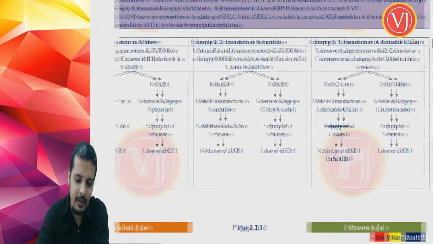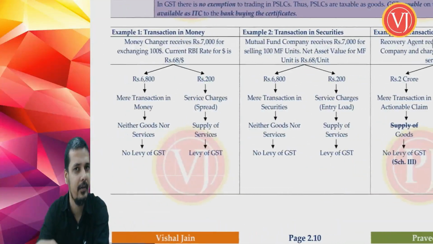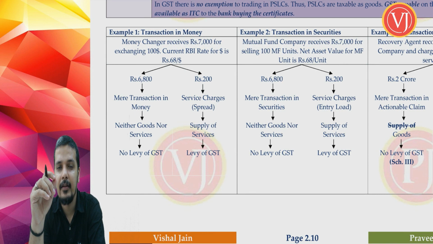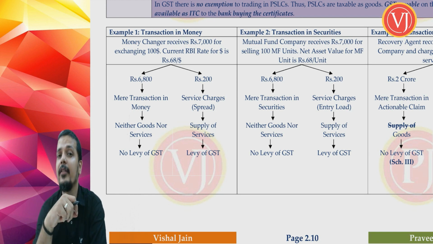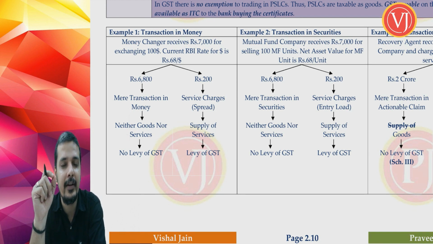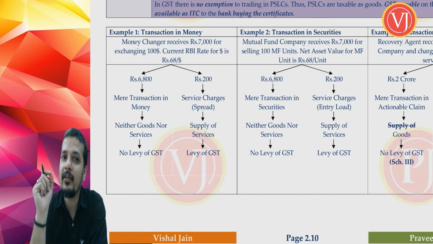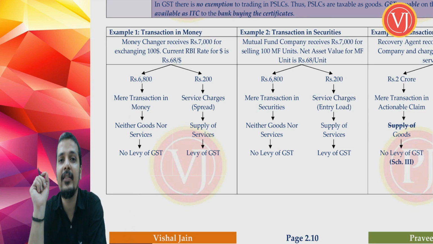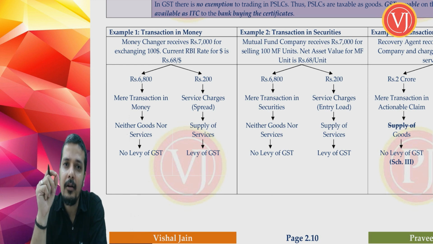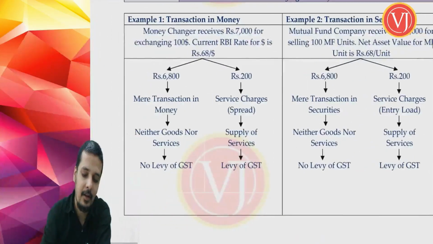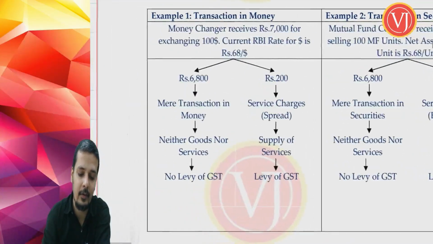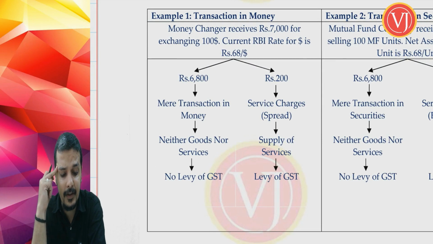Now before discussing those terms, let us take an example to understand what we were discussing, because just now we have discussed that goods is equal to movable property minus money and securities plus growing crops, grass, and plus actionable claim. Services is equal to anything other than goods minus money and securities, plus service charges in relation to usage of money or plus service charges in relation to usage of securities. For that to understand, we have to take an example where you'll have more clarity. Now let us take the first example.